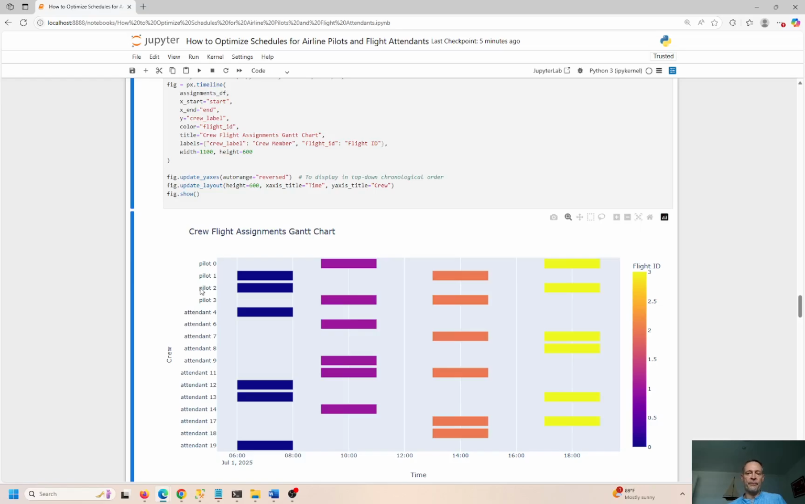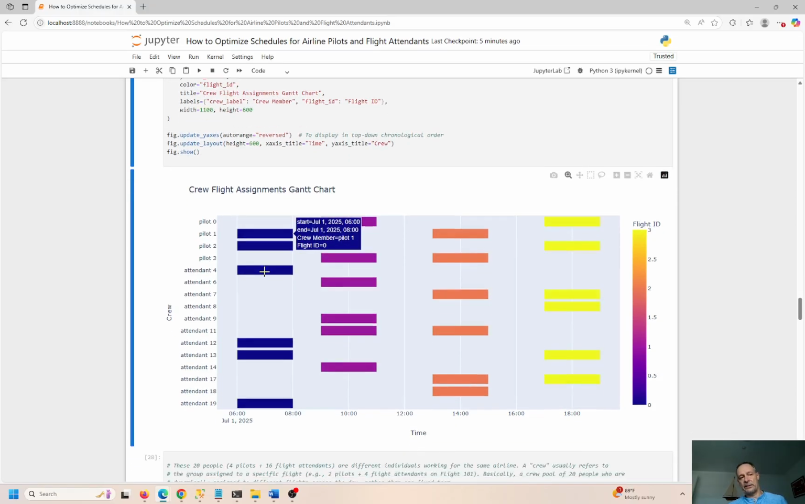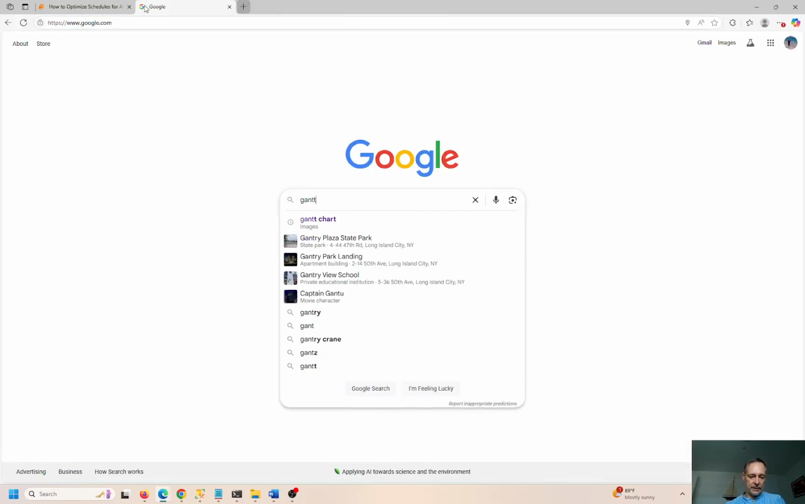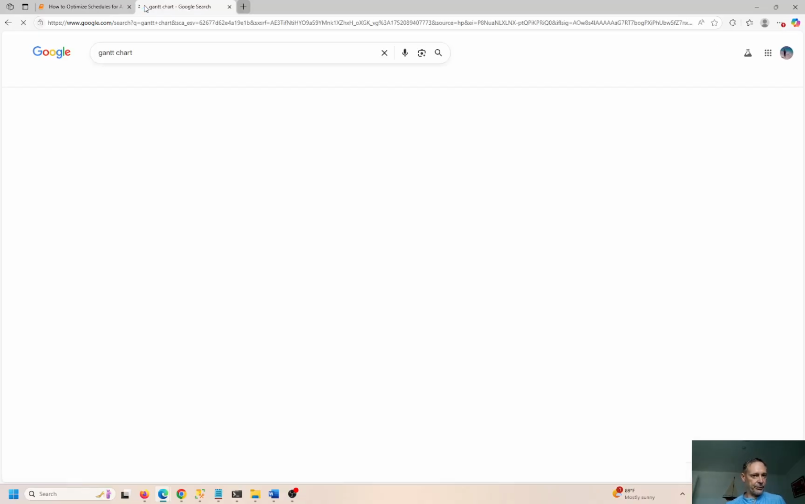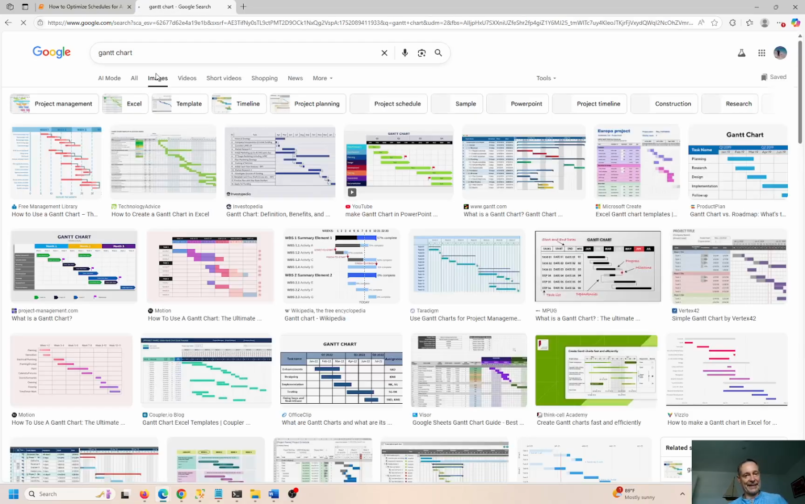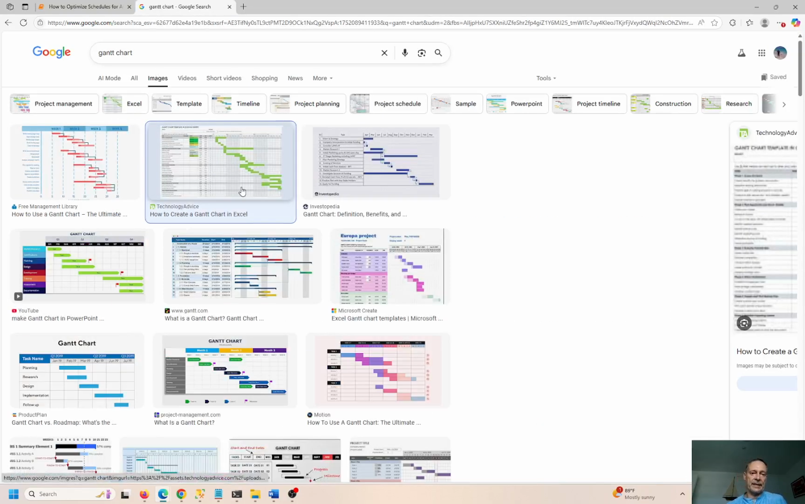When we look at this picture, we see the flight ID. We see the ID based on the color of the label over here. This is called a Gantt chart. If you don't know what a Gantt chart is, I would invite you to take a look. These things are pretty cool, and they help you understand from a project management perspective or from a timing perspective how everything flows.